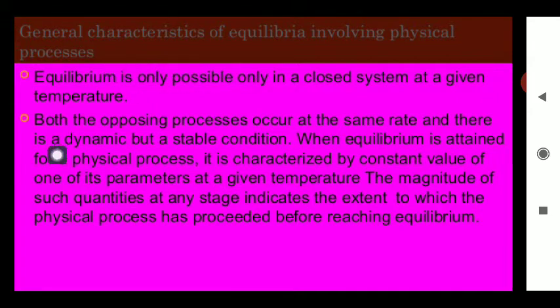Next one, both the opposite processes occur at the same stage. There is dynamic but stable condition there. Equilibrium is a continuous process, and for it to occur, your conditions must be specifically maintained. When equilibrium is attained for a physical process, it is characterized by the constant value of all the measurable physical quantities, such as the temperature, the volume, the pressure.